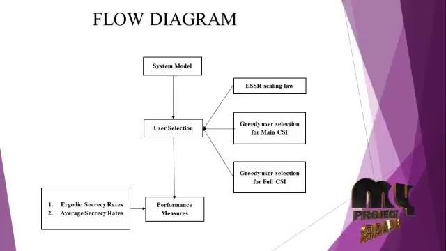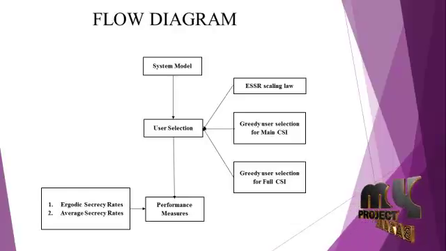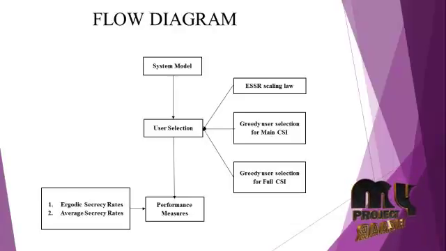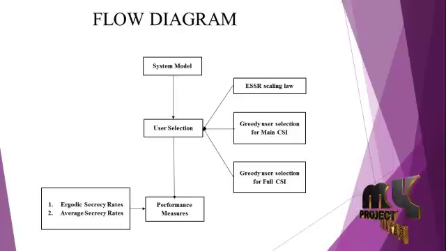The first one is ESSR scaling law. It means ergodic secrecy sum rate. It is used to feed back at the transmitter and derive the closed form of expressions. Second one is greedy user selection for main CSI and third one is greedy user selection for full CSI. In main CSI, the particular user can send the information to the transmitter. For full CSI, the whole users access the secrecy of information.